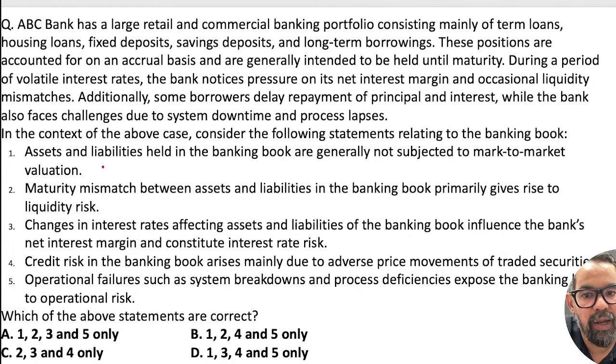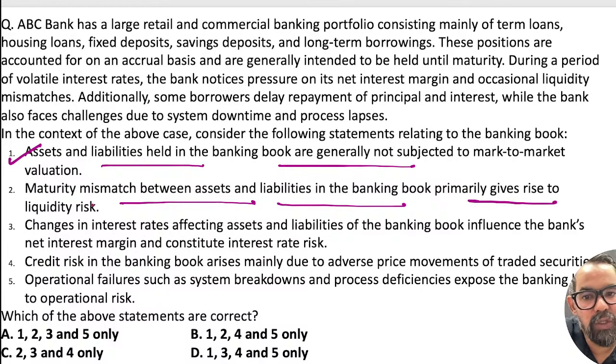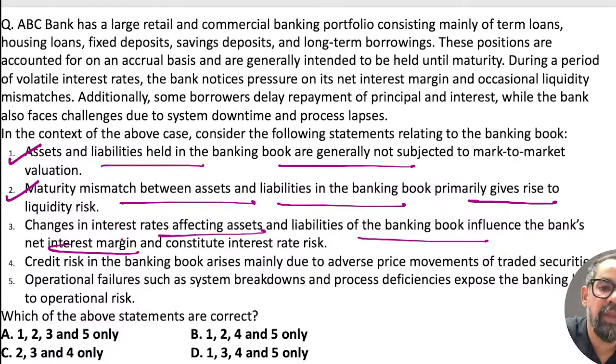Asset and liabilities held in banking book are generally not subject to M2M valuation. Maturity mismatch between asset and liabilities in banking book primarily gives rise to liquidity risk. Changes in interest rate affecting the asset and liability of banking book influence the bank's NIM and constitute interest rate risk. Credit risk in banking book arises mainly from the adverse